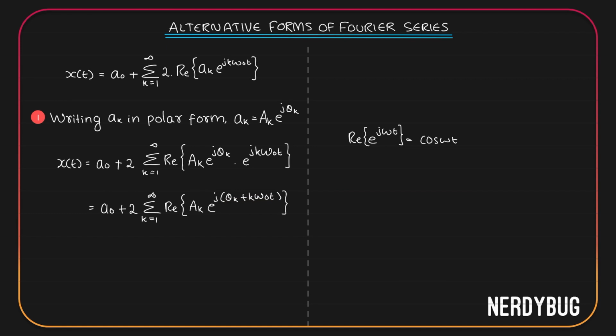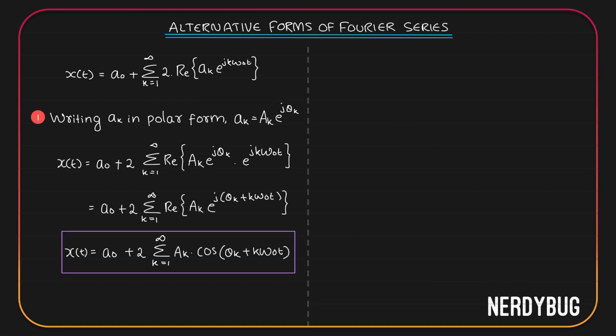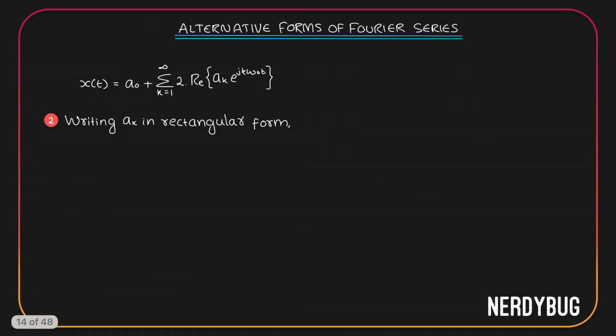So that is going to be Ak multiplied by cos of that angle. This becomes a0 plus 2 summation from k equals 1 to infinity Ak cos theta k plus k omega naught t. Now this is an alternate form of representing x of t as a Fourier series. Let's move on to the next one.